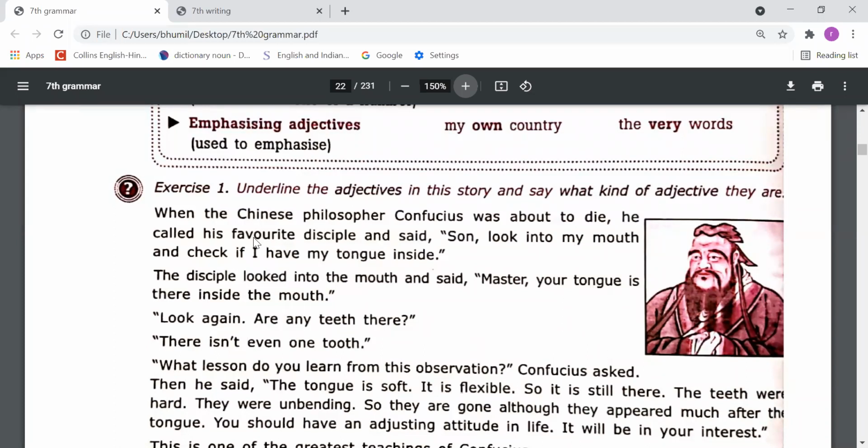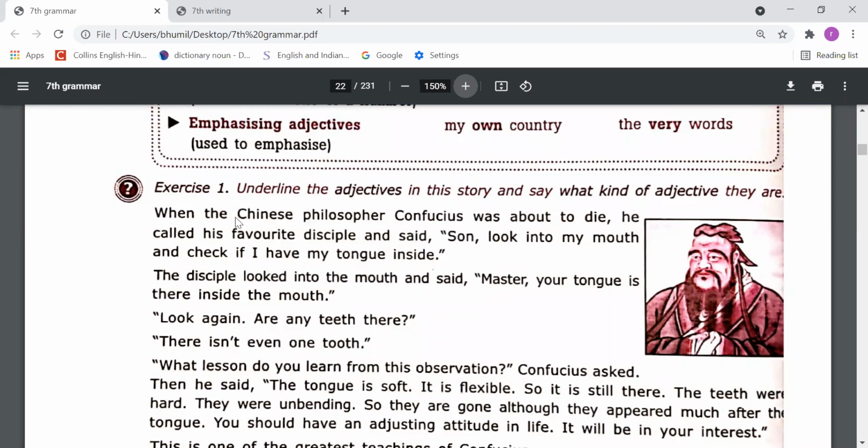When the Chinese philosopher Confucius was about to die, he called his favorite disciple and said, "Son, look into my mouth and check if I have my tongue inside." So firstly, let's see how many adjectives are there. When the Chinese philosopher, exercise number 1.